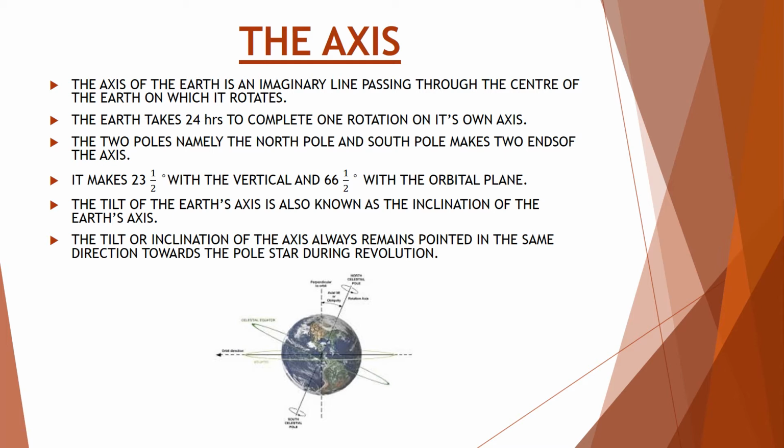The tilt or inclination of the axis always remains pointed in the same direction towards the pole star during revolution. You can see the figure. The tilt of the Earth's axis is at 23.5 degree to the perpendicular plane.